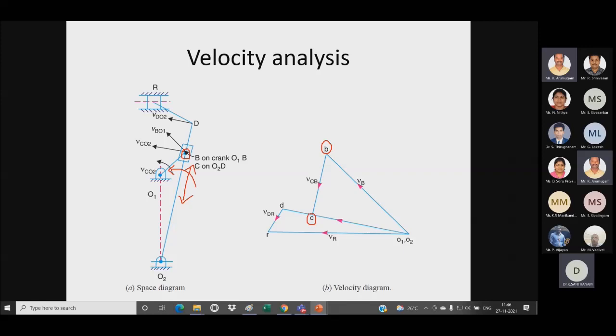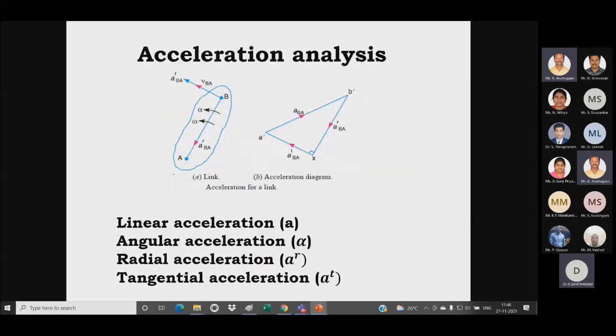So next, acceleration analysis. In velocity analysis we have drawn the velocity perpendicular to the link. So this is my omega, which means the velocity will be perpendicular to the link. If the direction of omega is clockwise, the velocity will be in this direction. If it is in anti-clockwise direction, the velocity will be in this direction.